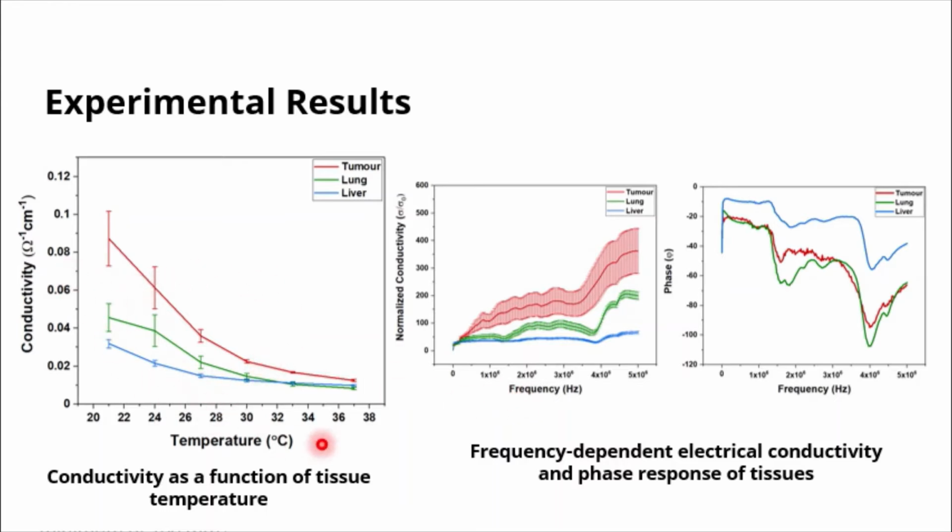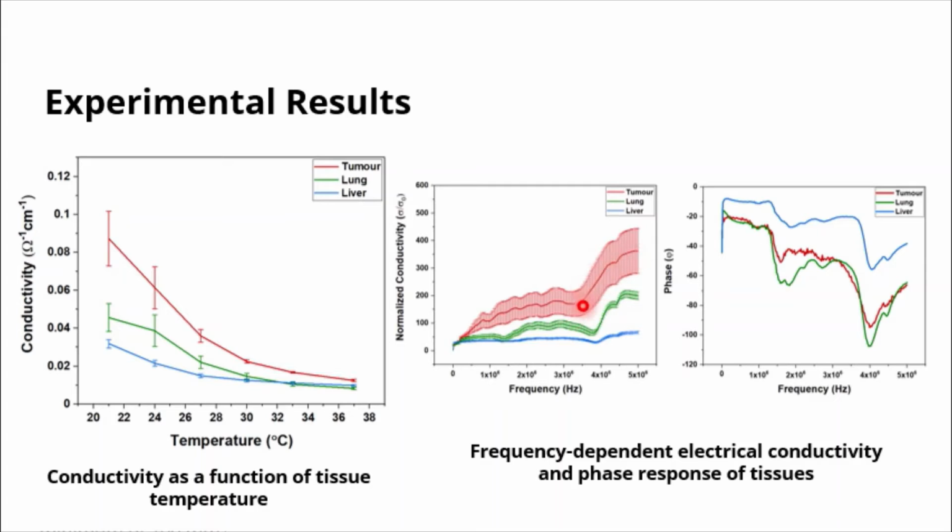Along with the temperature dependent conductivity measurements, we also performed a frequency dependent conductivity measurement of the samples. The tumor samples were observed to have a higher normalized conductivity as compared to the lung and the liver, as you can see here. Additionally, as you can see, after a particular frequency, the normalized conductivity suddenly increases. And this is due to the percolation threshold being reached for the percolative transport, which is usually seen in composite materials. Even tissues, healthy organ tissues or tumorous tissues, are also known to have a composite nature because they consist of extracellular matrix, cells, etc.